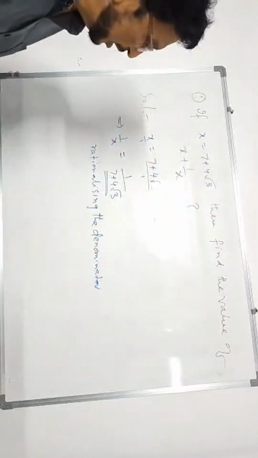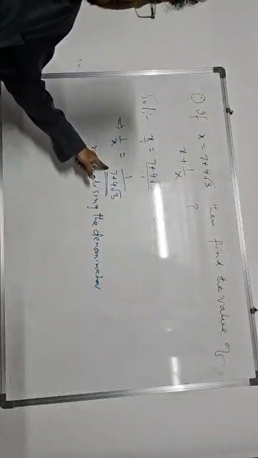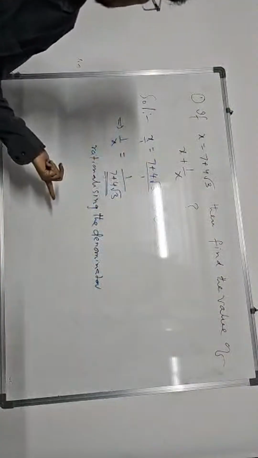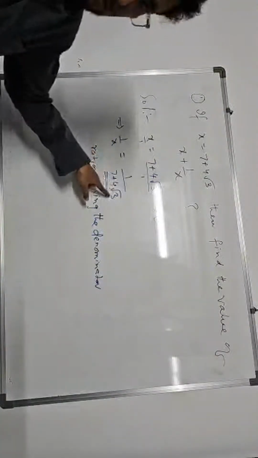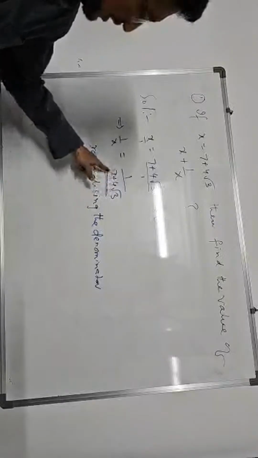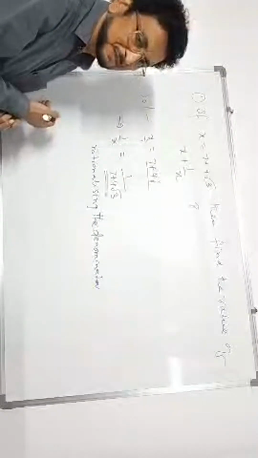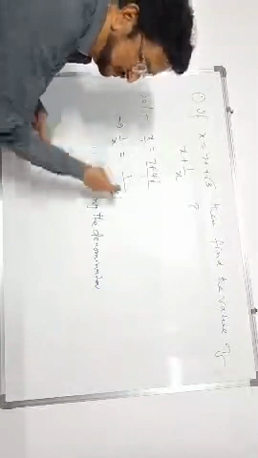What happens? How do you rationalize this denominator? By multiplying with its conjugate surd. A surd is one real number plus one irrational number. 7 plus 4 root 3 is a surd. S-U-R-D, surd. Its conjugate surd means: the conjugate of 7 plus 4 root 3 is 7 minus 4 root 3. Only the plus and minus differ.